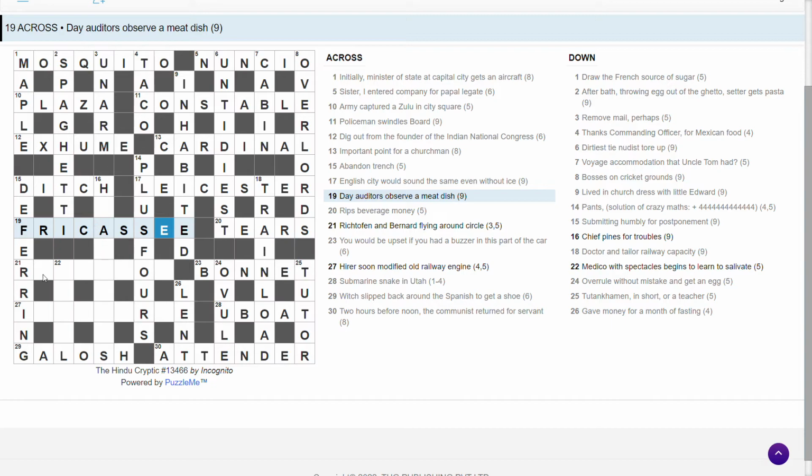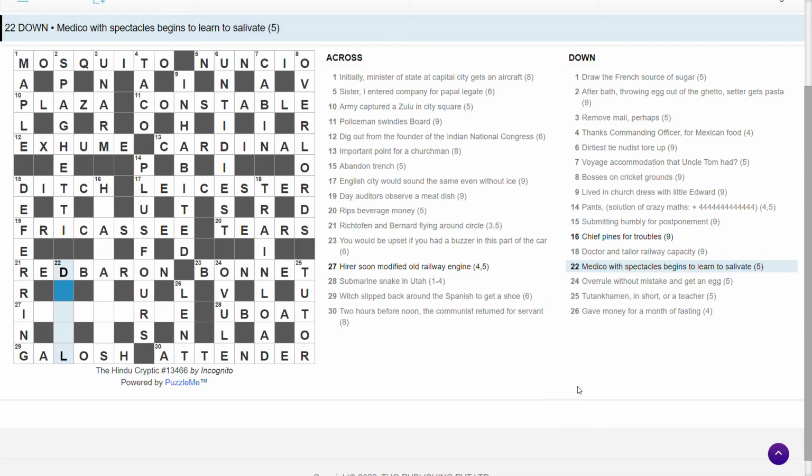Head looks good there. Richthofen and Bernard flying around a circle. Red Baron was Richthofen, wasn't he? So it must be that. He was a character from, see, the First World War or the Second World War? Second, I expect. Is this an anagram of Bernard around O? Yeah. Flying is the anagram indicator. Good.